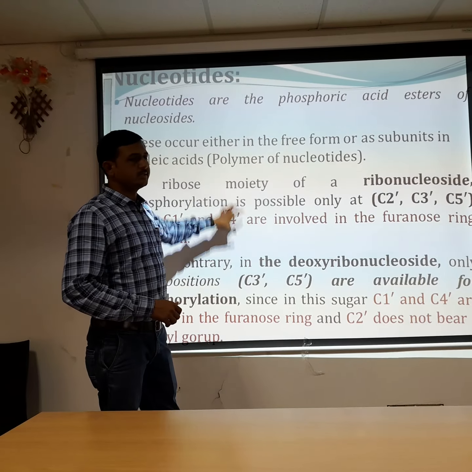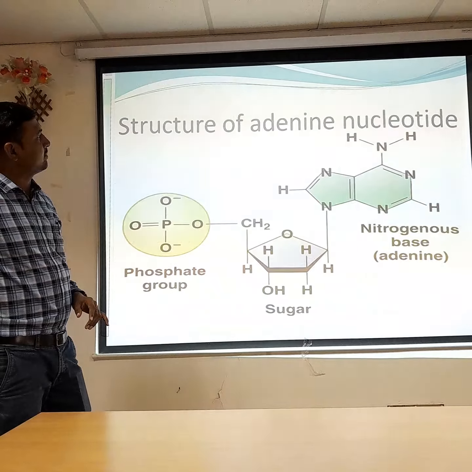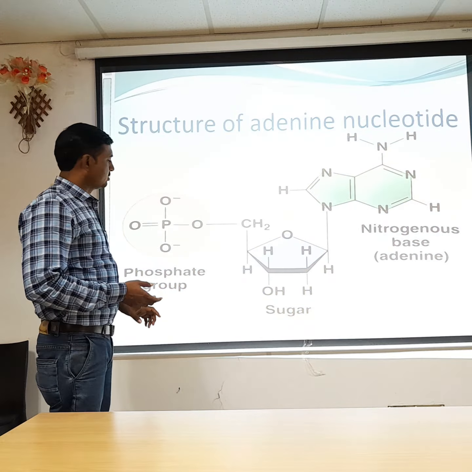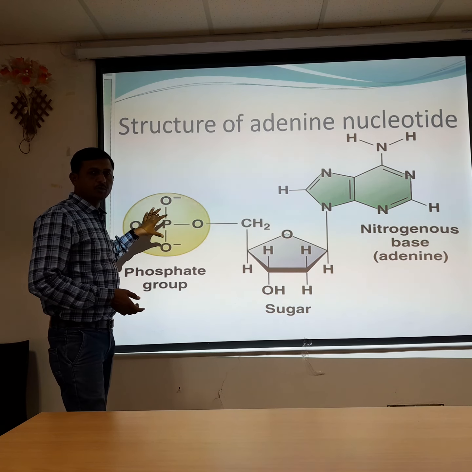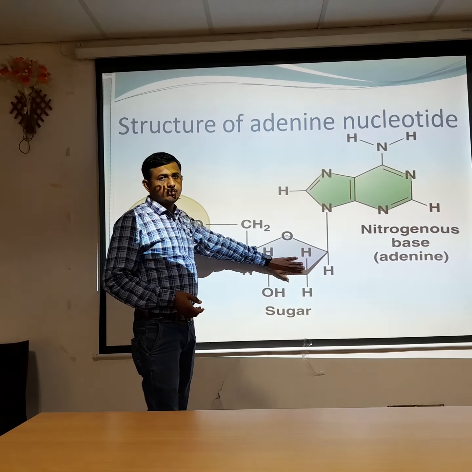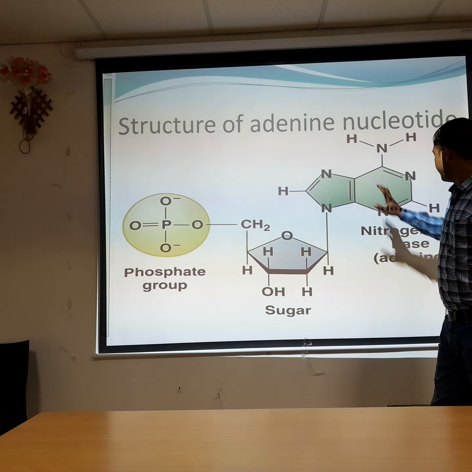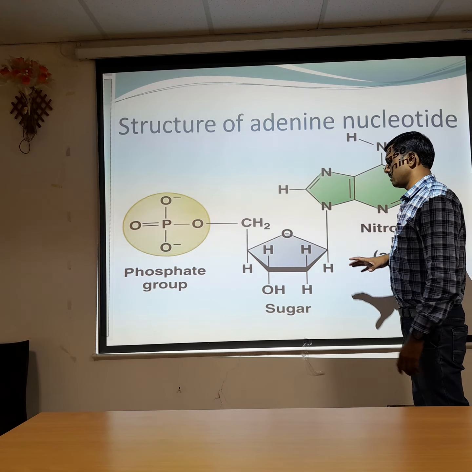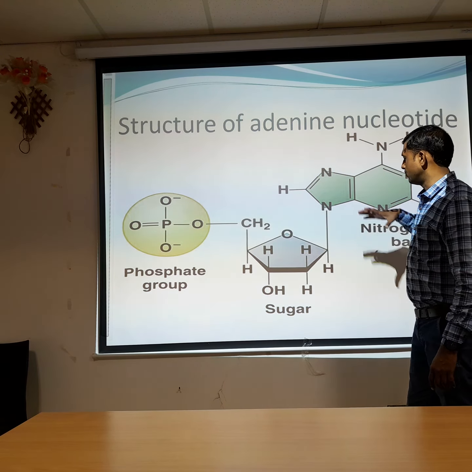So this is the basic information about nucleotides and where phosphorylation can take place. Here is the complete structure of a nucleotide: pentose sugar and phosphoric acid, with a PO4 structure. This is the pentose sugar, and this is a nitrogenous base, a purine base, the purine adenine base. It contains 9 atoms.